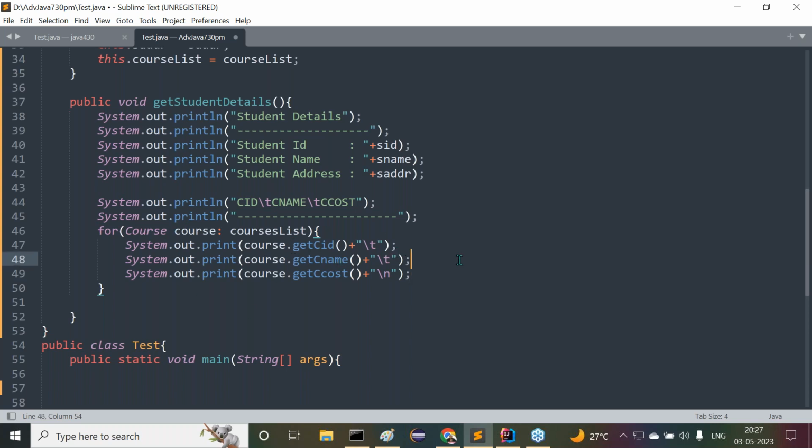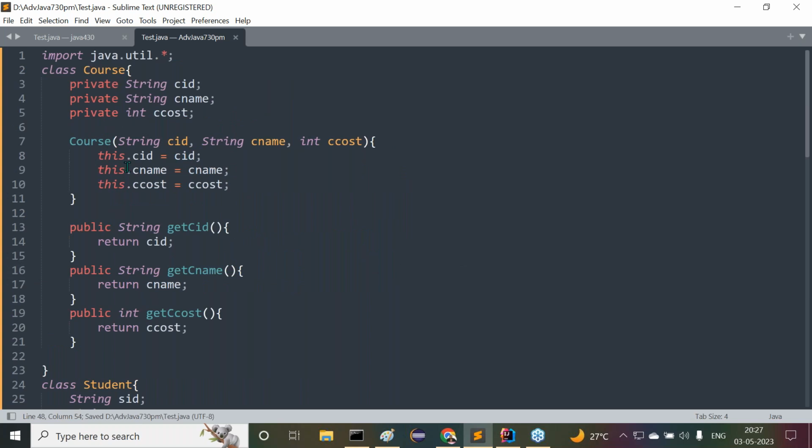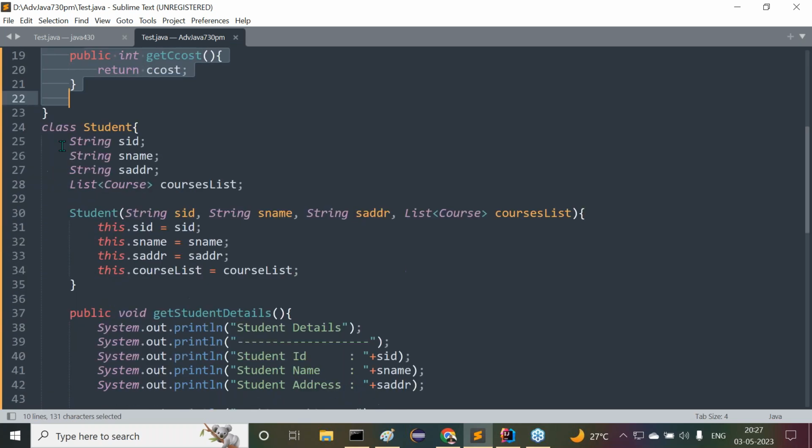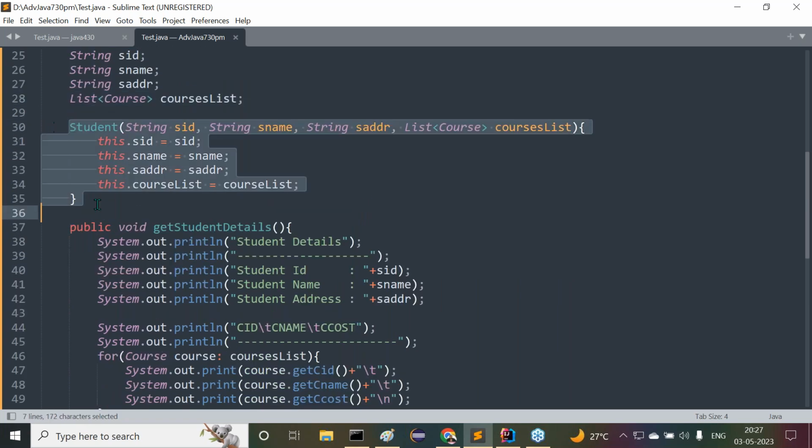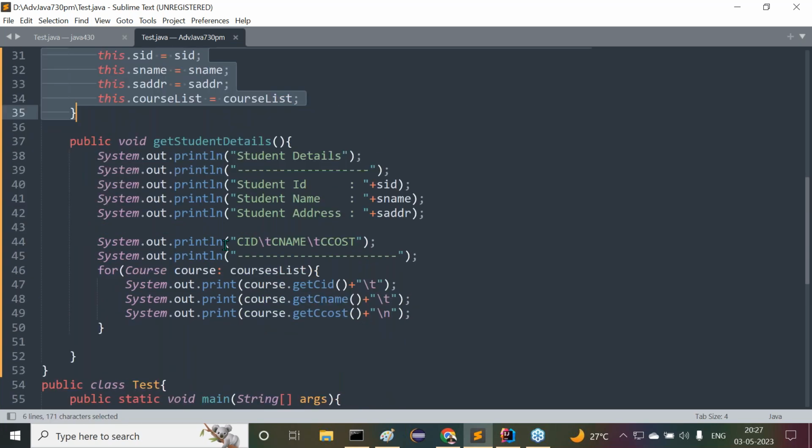Overall, the course class is provided with variables, constructor and getter methods. In the student class, we declare a collection of multiple courses. Next is the student constructor, taken for creating the object and getting student details.